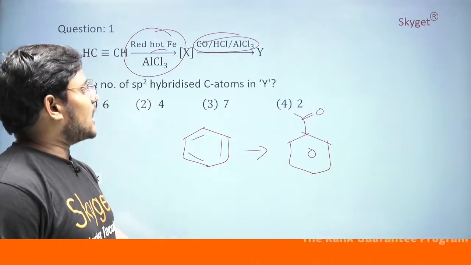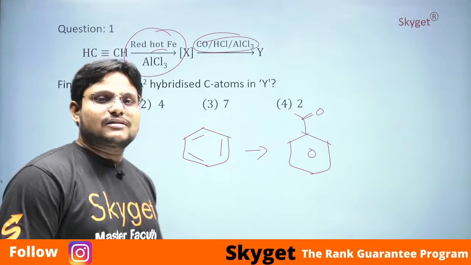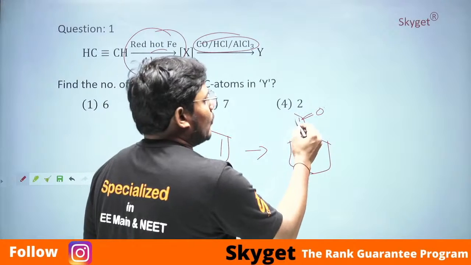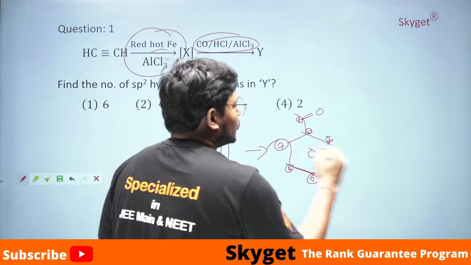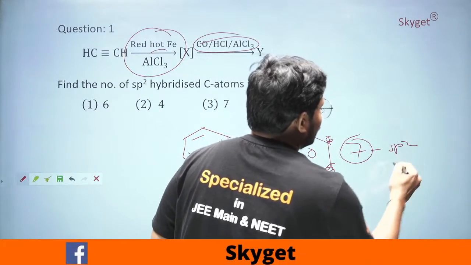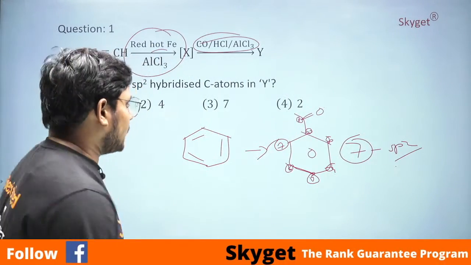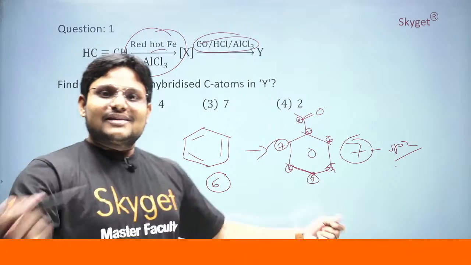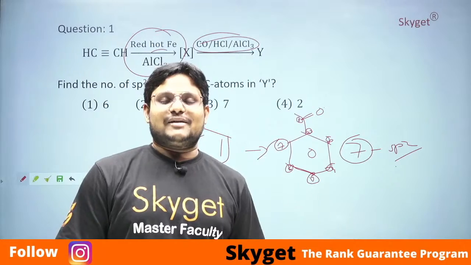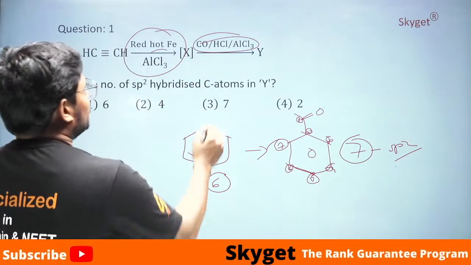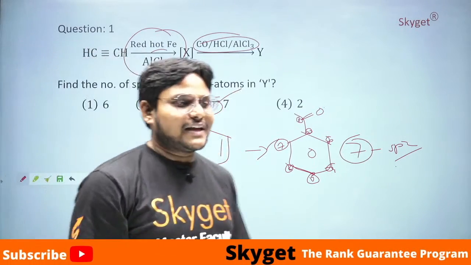Now you have to calculate the number of sp2 hybridized carbon atoms, and in total how many are we getting? 1, 2, 3, 4, 5, 6, 7. So in total 7 sp2 hybridized carbon atoms are there for you. If they ask for benzene, then it is 6. Simple, students. So here you are getting 7 sp2 hybridized carbon atoms. This is very easy, and the option is 3.